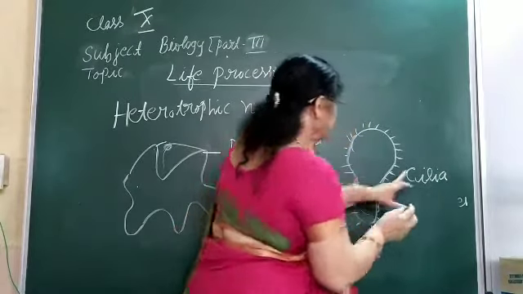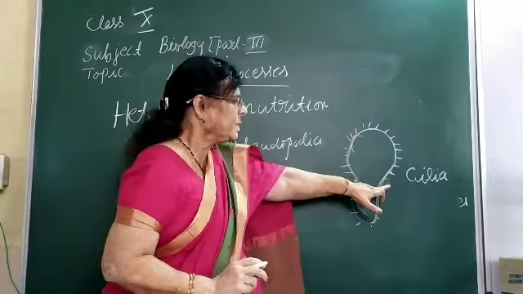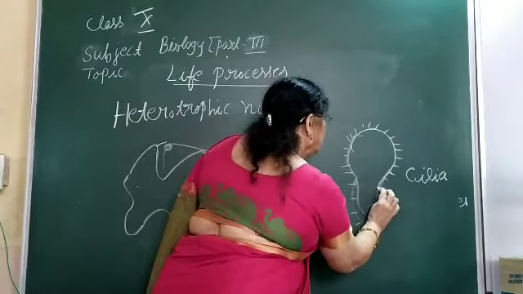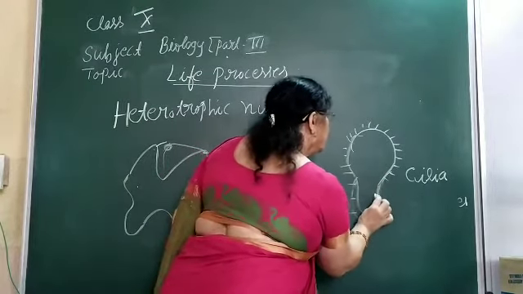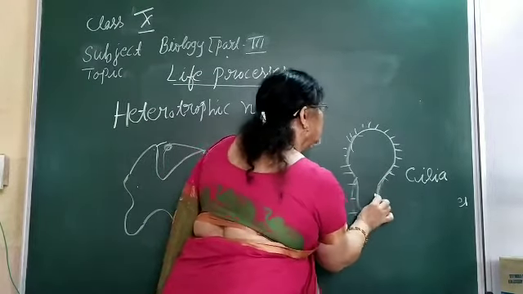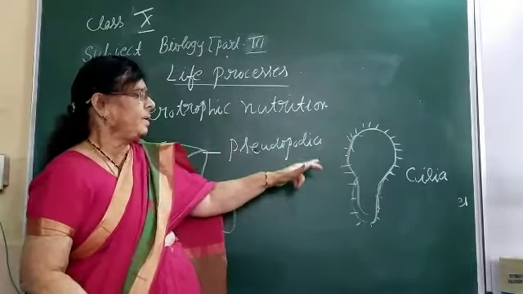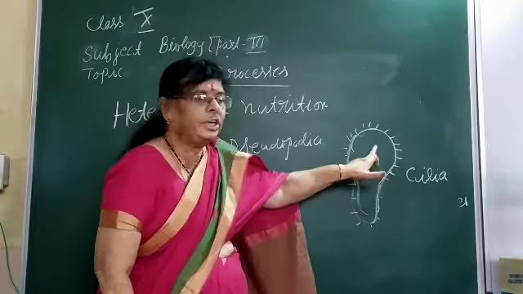Now, these cilia help the food particle to come near one particular spot. In that spot only, the food particle will be there. That food particle will be ingested, and that is how paramecium can have its nutrition.